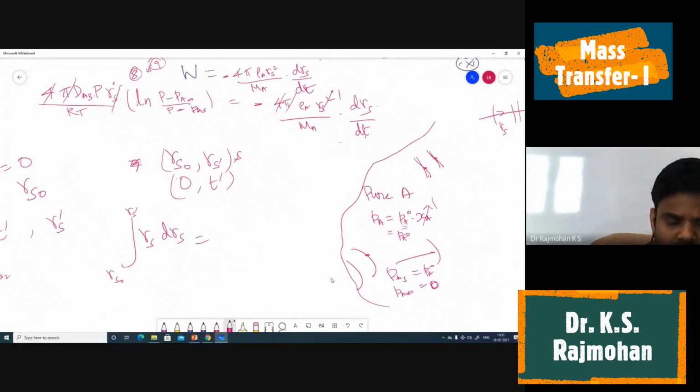That means MA will go to the numerator, density will go to the denominator. So what we have is the total pressure term, DAB term, RT term, DAB P by RT, RS got cancelled. So from here, MA goes to the numerator, density goes to the denominator.